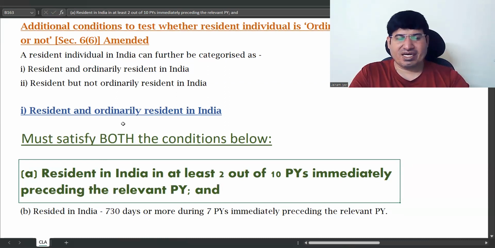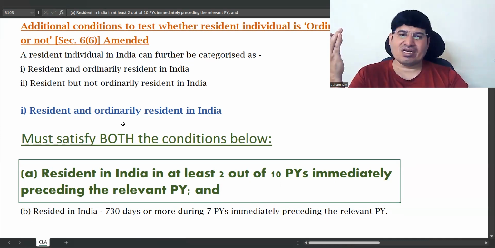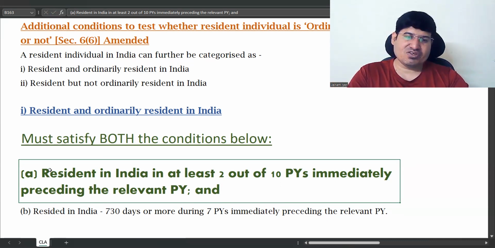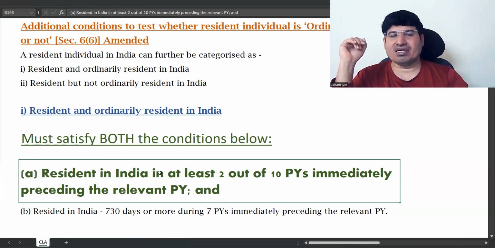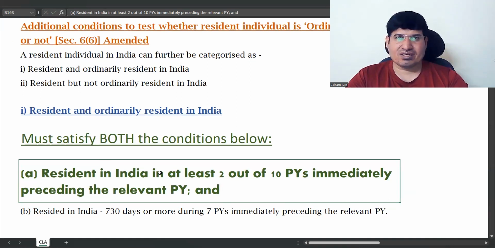So it should be resident in at least 2 out of 10 previous years immediately preceding the previous year. Here, for testing, he must be resident in India in 2 out of 10 previous years. Whether he was a resident and ordinarily resident or not ordinarily resident, that is immaterial. The law just says that he should be a resident in India. That is, he should have satisfied basic conditions. You need not check additional conditions here. You will not have that much data also.